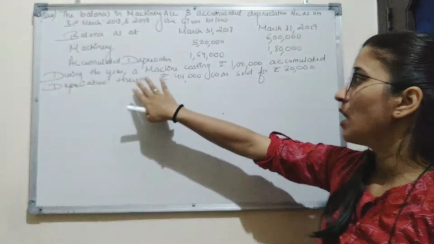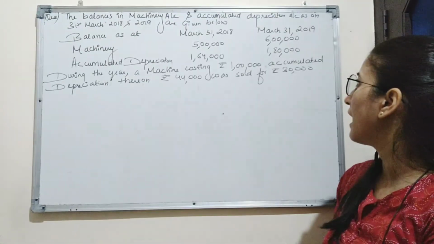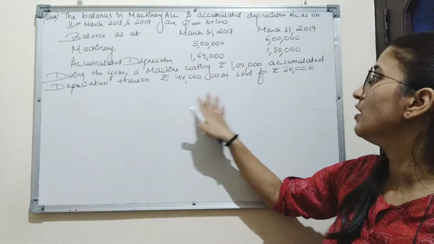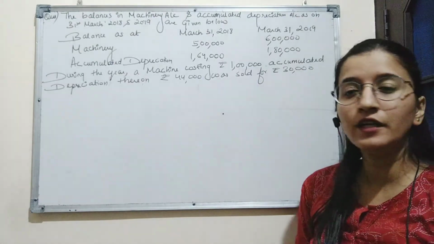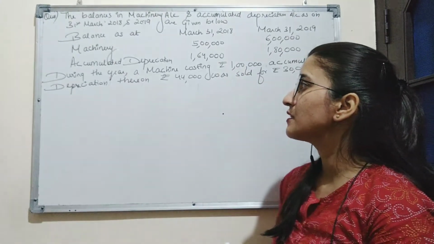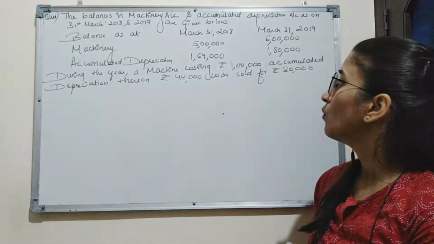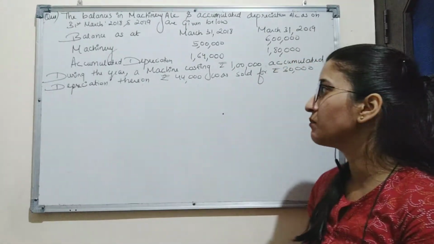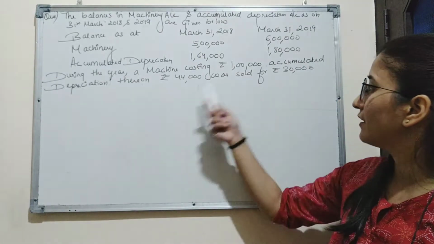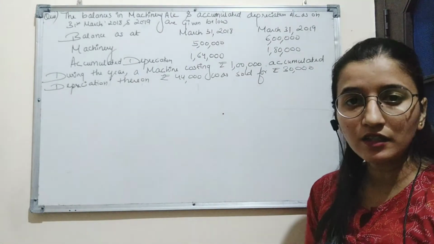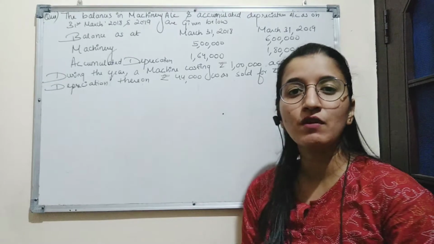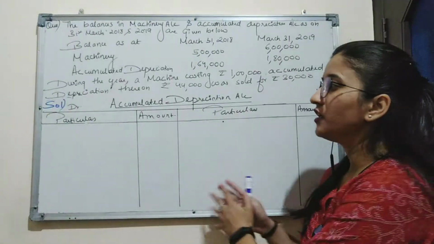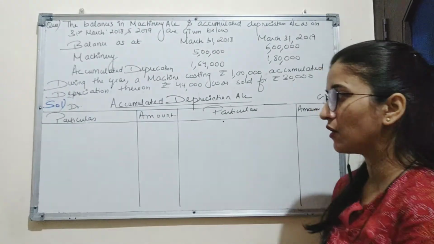During the year, a machine costing rupees 1 lakh, with accumulated depreciation thereon of rupees 44,000, was sold for rupees 30,000. So the information given is that a machinery whose cost is 1 lakh rupees has accumulated depreciation of 44,000 provided on it, and that machinery was sold for rupees 30,000. Here, first we will prepare the accumulated depreciation account. Here is the format of the depreciation account.